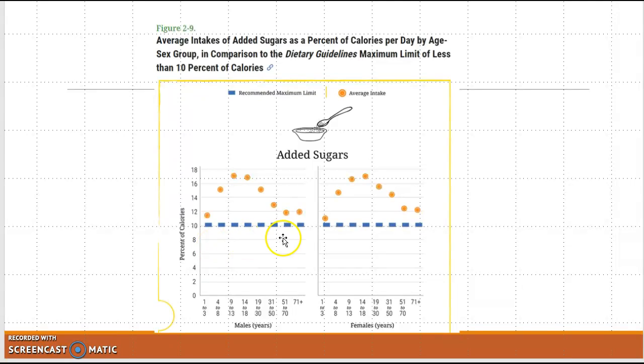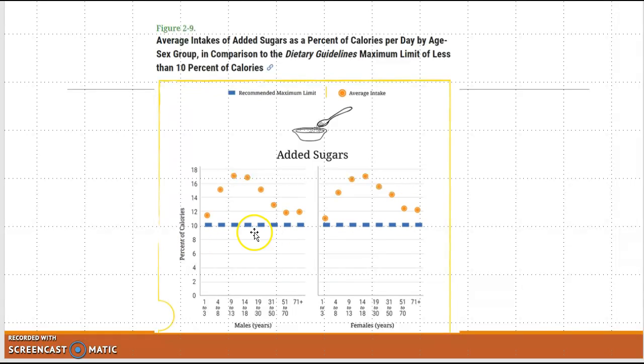If we look at the intake of what we're eating, the average intake of sugars, the recommendation is no more than 10% of your calories. This is what males at different ages eat. So young kids win for the least amount of sugar, as well as the 51 and up. So the highest sugar intake is between ages 4 and 50, basically, especially at your age. The 14, 18, 20 years is very high. For females, very similar intake.